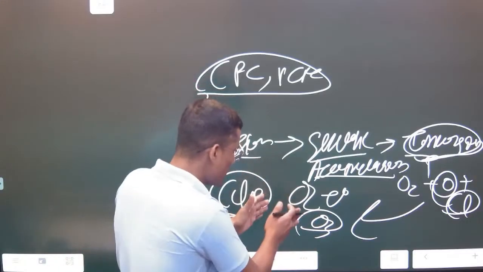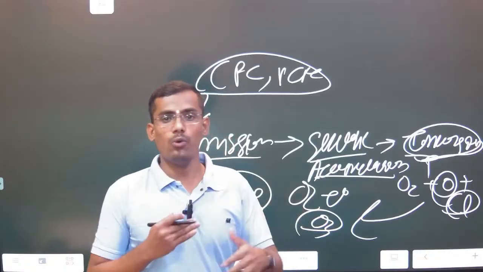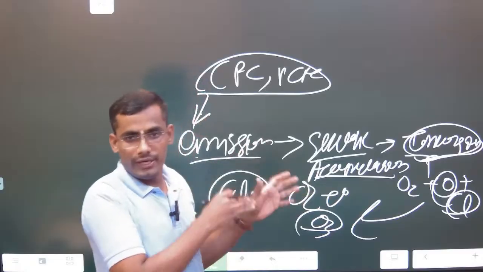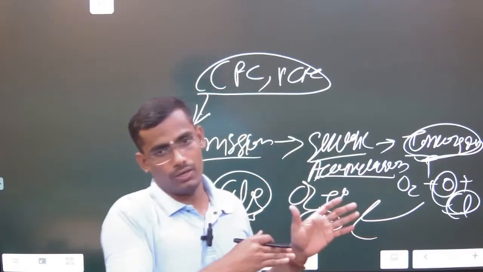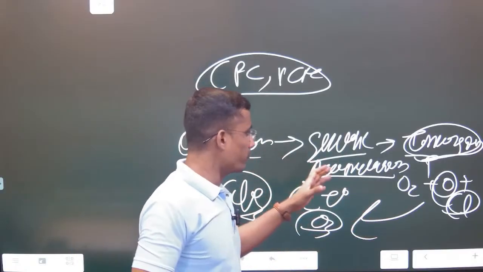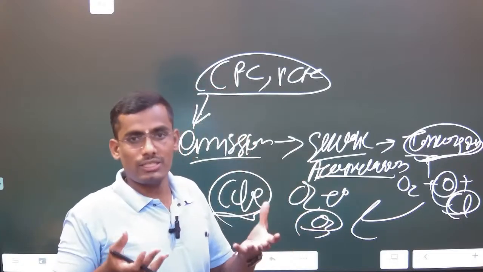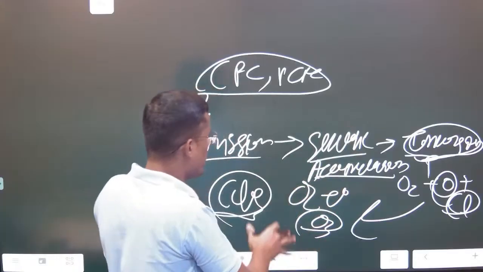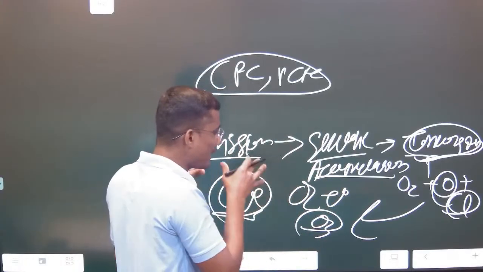So if ozone is not forming here, then just tell me how ozone thickness will be maintained. And this generally happens in the winter in the Antarctica. Okay, so that's why the stratospheric clouds get attached to more chlorine halogens. Okay, so this is a simple phenomenon of how the ozone is getting depleted.